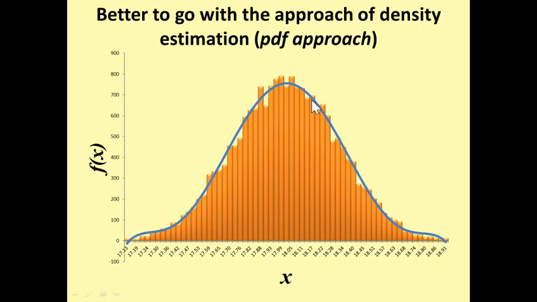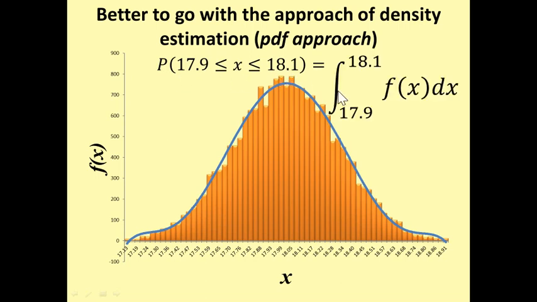So since we are having a curve, we are having a function somewhere hidden, and now we can get the proportion of the probability, like 17.9 less than or equal to x less than or equal to 18.1, can be solved by using the concept of definite integral of calculus. So by integrating the function around these limits, we can get the answer. So it is necessary for us to go into the domain of calculus because the categories are becoming more due to the increment in sample size.